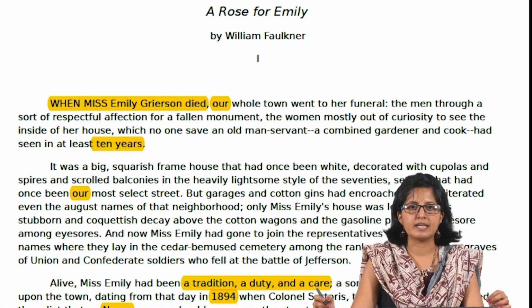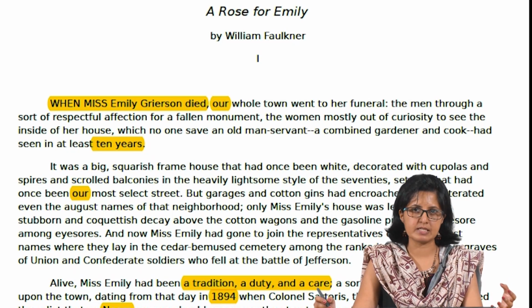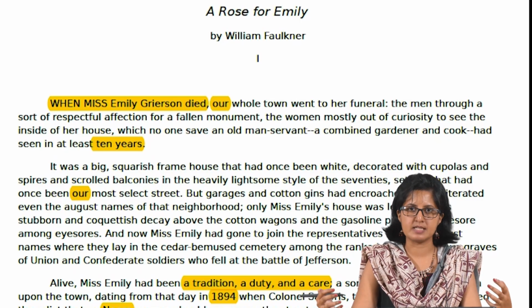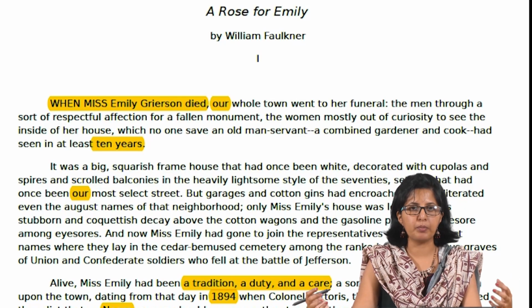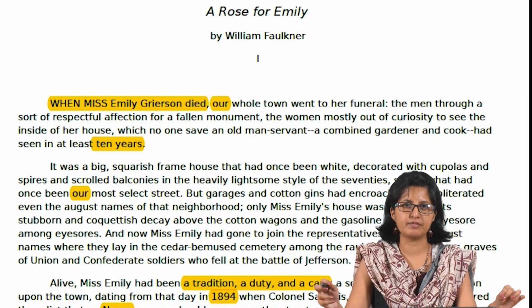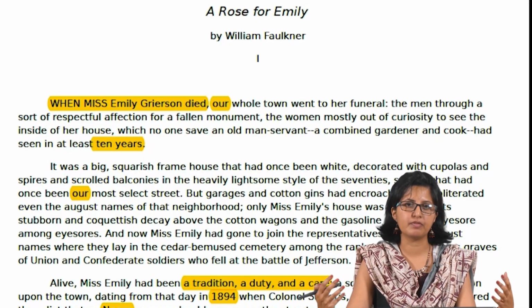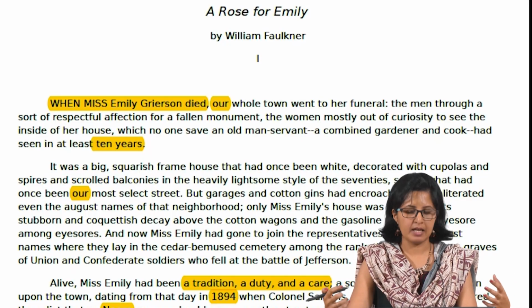It will be useful to take a look at this short story to notice how particular elements are used to accentuate the meaning making process. And it also gives us a sense of the kind of master storyteller, the master craftsman that Faulkner was, how he could bring in a lot of minute details, place them strategically in different points of the story, so that as a whole it begins to fit in really well.